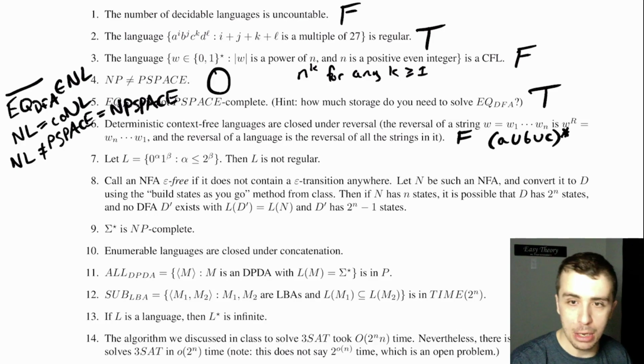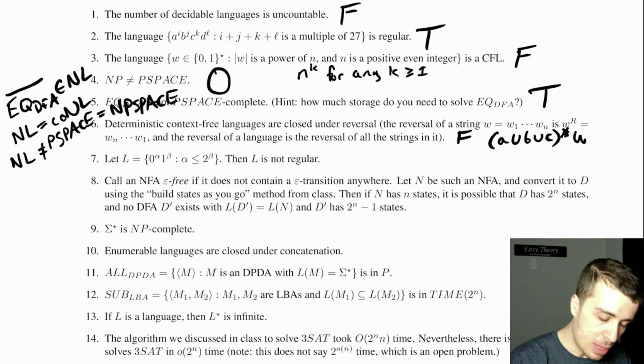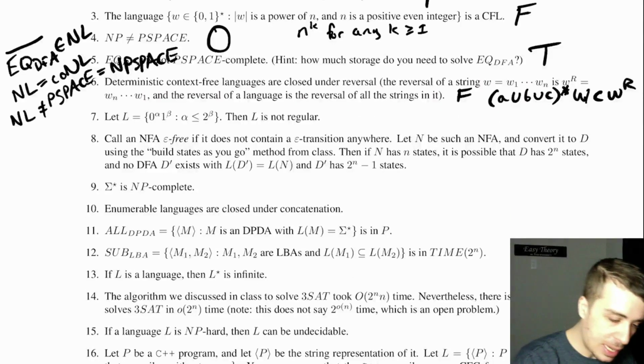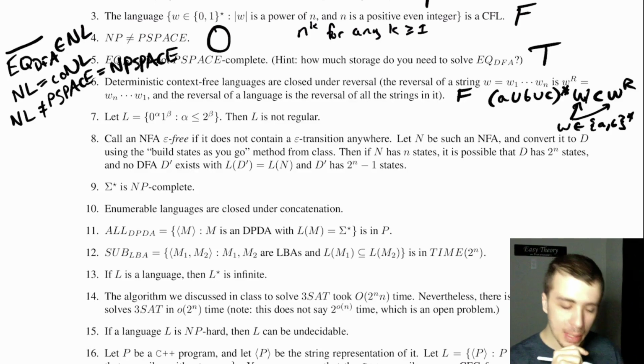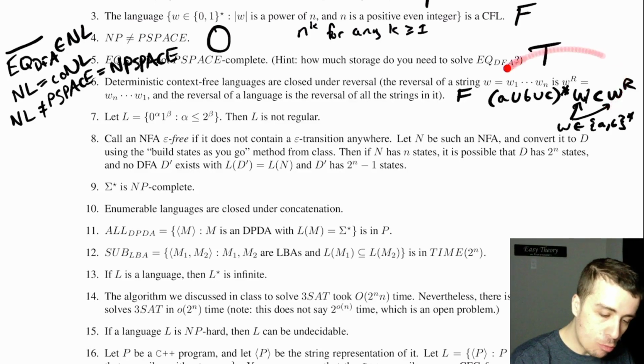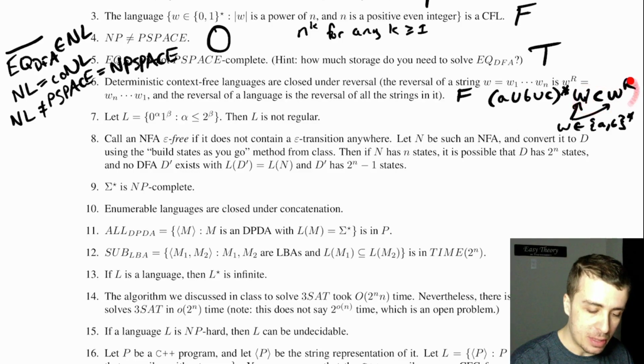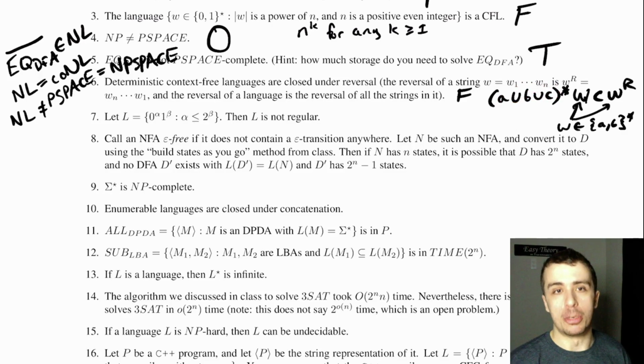So anything can go before with W, C, W reversed, where each of the W right here is in (A, B) star. And if you reverse this, so where you have the W, this part first, and then you have this stuff after, then that turns out to be deterministic context-free.